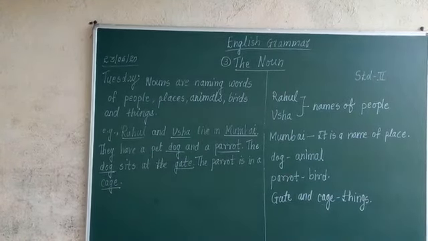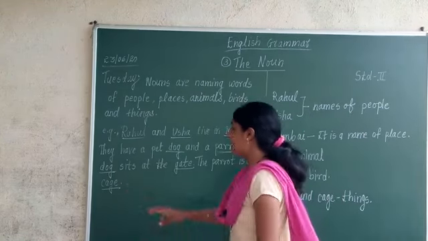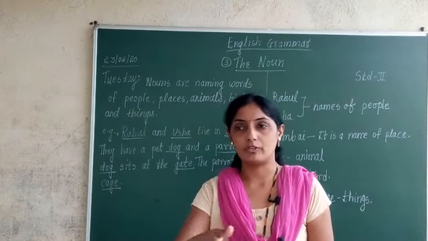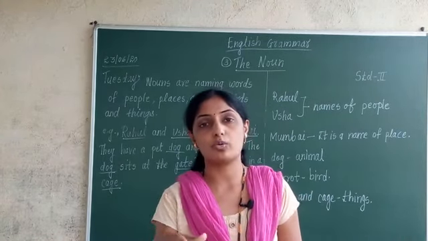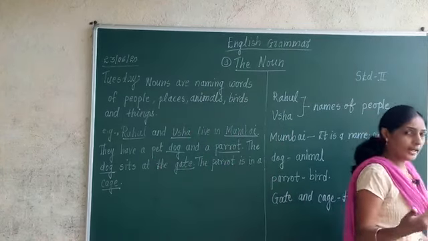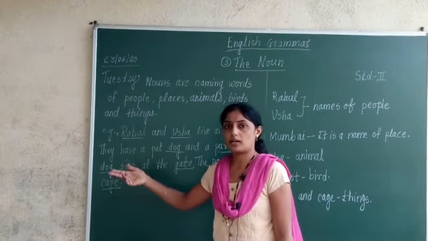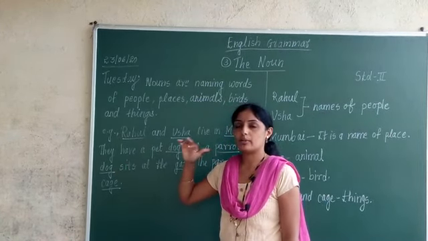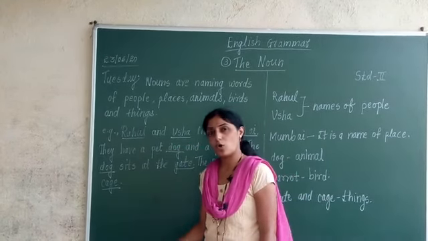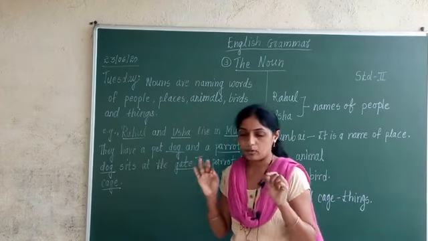Now you will say dog is name of animal or what? It tells about an animal. Correct? And when I say Moti is a dog, then Moti will be a proper noun. Which types of nouns you are going to study in higher classes, when you go to 3rd and 4th standard, that time you will study proper noun and common noun. Moti will come in proper noun. Dog will come in common noun. That we will see afterwards. At present, we are only studying about nouns.